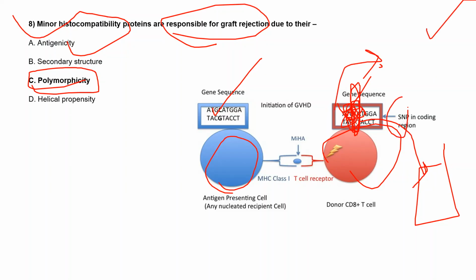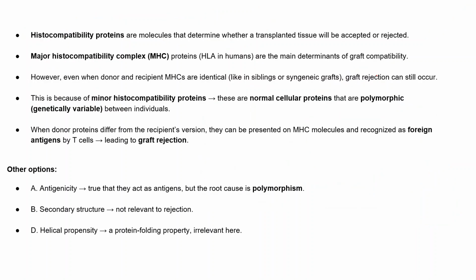But in single nucleotide polymorphism, this can produce different proteins, and that can also lead to graft rejection.